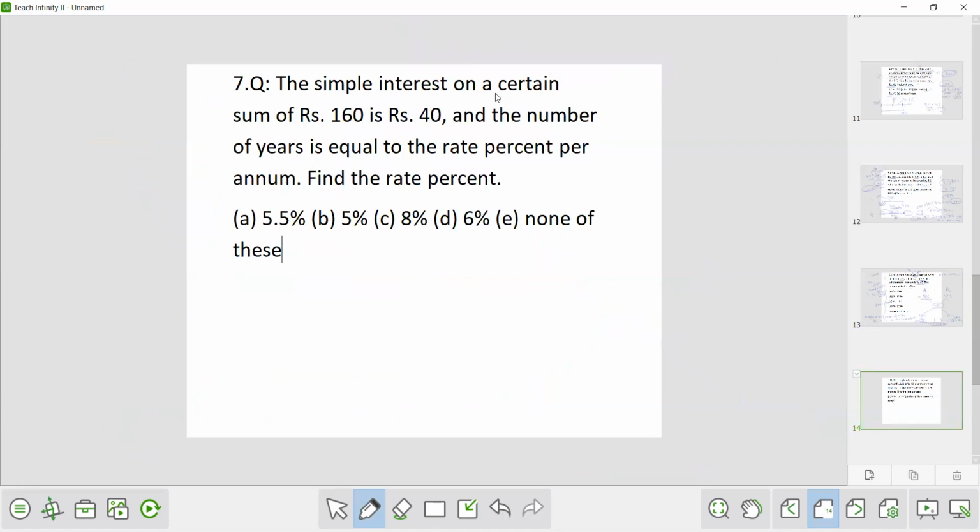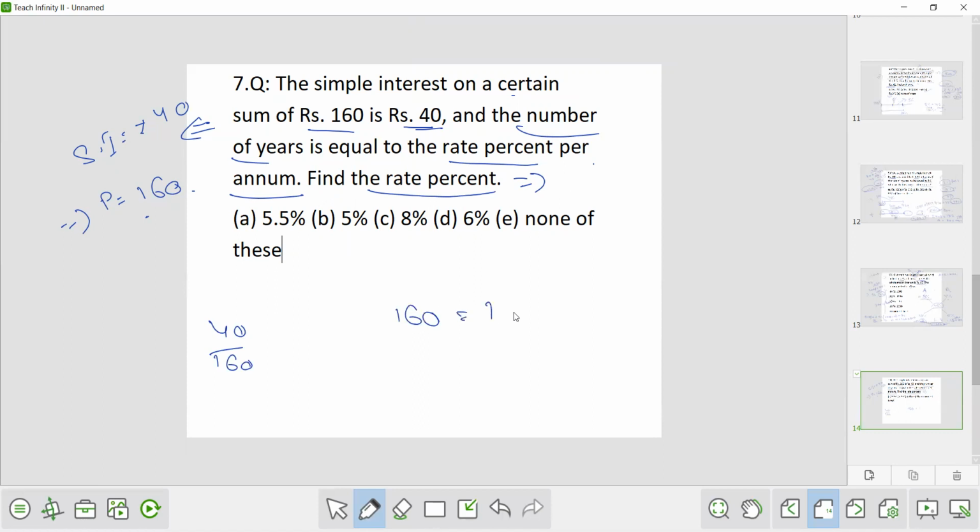The simple interest on a certain sum of rupees 160 is rupees 40. Means SI is rupees 40 and principal is 160. And the number of years is equal to the rate percent per annum. So find the rate percent. So here, what is SI? SI, how much percent of this principal? So 40 by 160. So 160 is equivalent to 100%. So 40 is equivalent to how much?